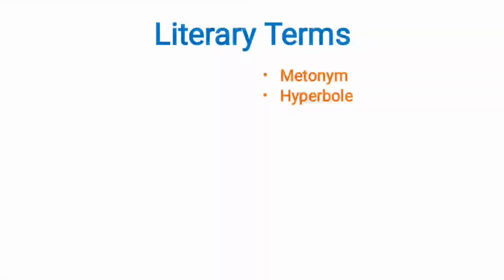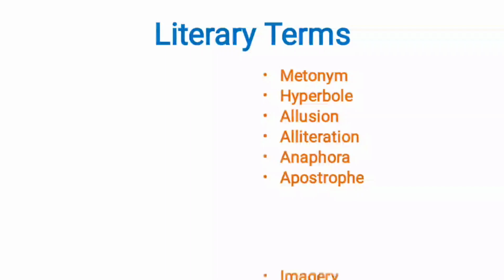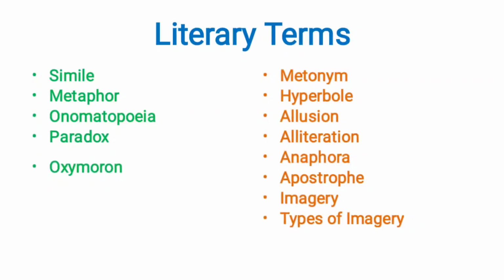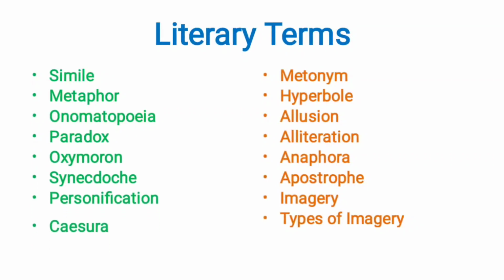These are the literary terms that we will be discussing in this video: metonym, hyperbole, allusion, alliteration, anaphora, apostrophe, imagery, and we will also discuss types of imagery, and simile, metaphor, onomatopoeia, paradox, oxymoron, synecdoche, personification, and caesura.